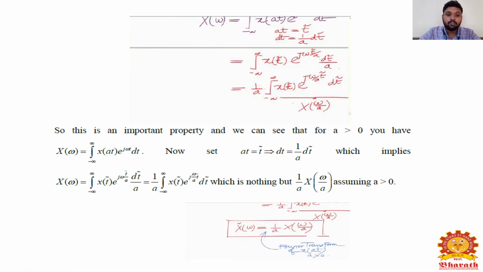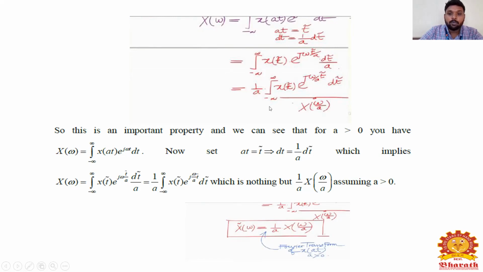So x of omega is equal to the integral from minus infinity to infinity of x of t bar e power j omega t bar by a into dt bar by a, which is equal to 1 by a times the integral from minus infinity to infinity of x of t bar e power j omega by a t bar dt bar, which is nothing but 1 by a x of omega by a, assuming a greater than 0.